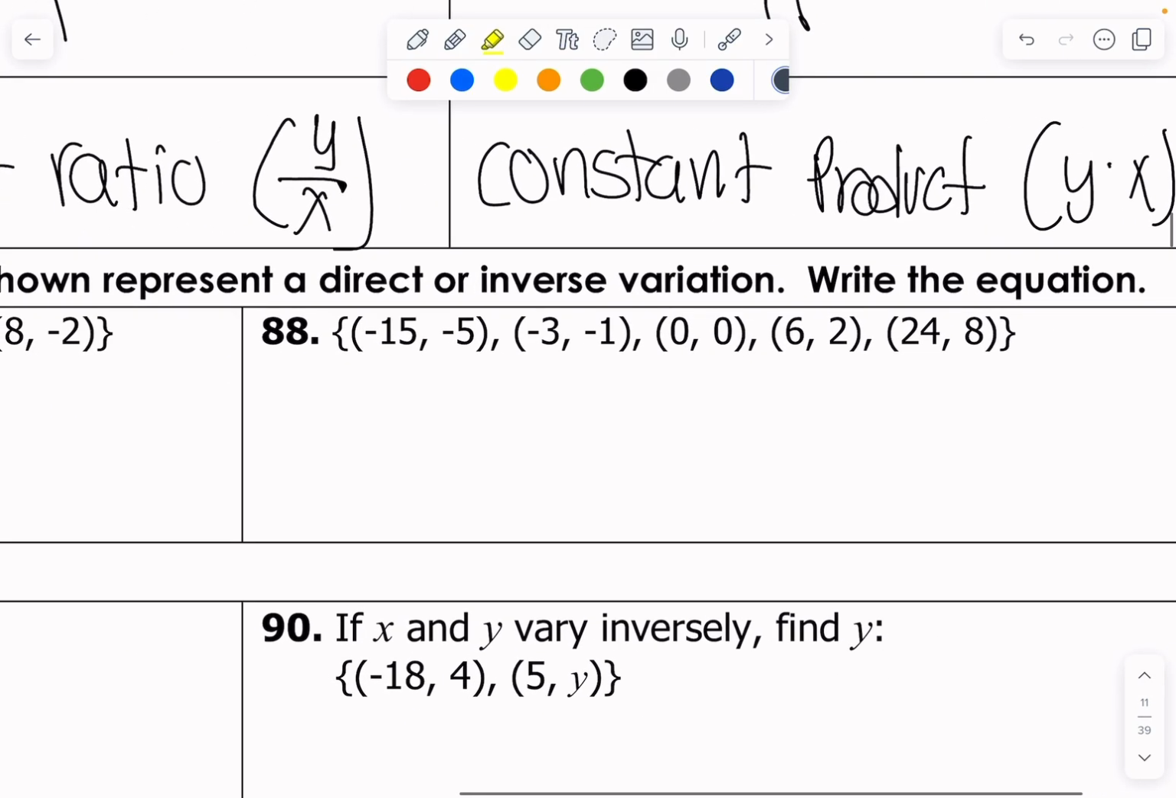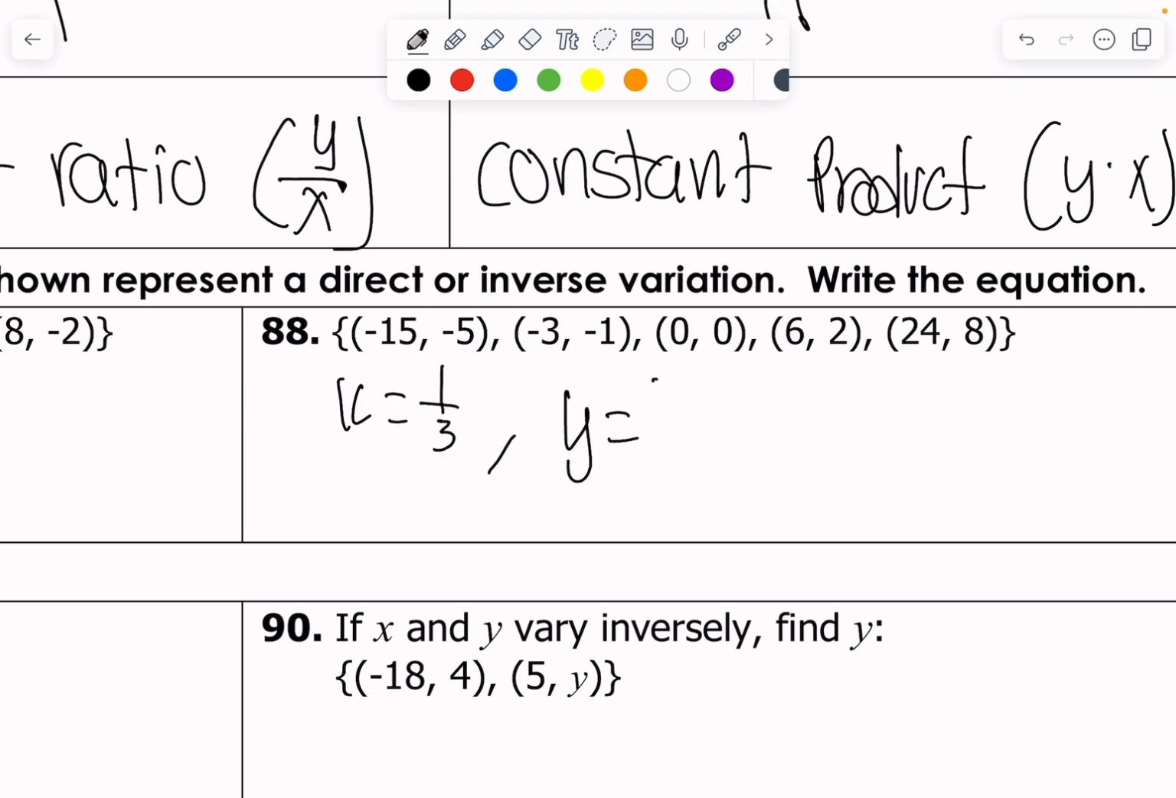Same thing for 88. This one's going to end up being a direct variation. Your constant should be 1/3, and your equation should look like y equals 1/3 x.